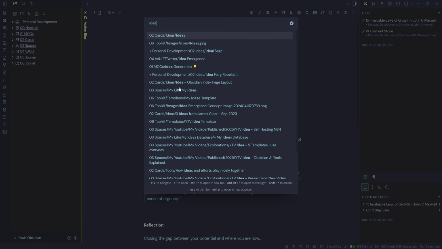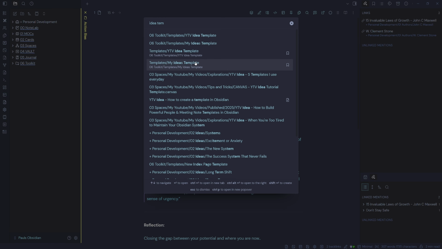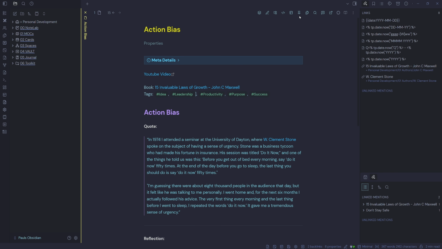What I tend to do is I'll pull up my ideas template, and I'll just jump into the source mode, and I'm going to grab my YAML properties here, paste them up the top. So now I've got some YAML properties. I'm going to take the meta details here as well, put those in because they were missing. So now I have something to work with.